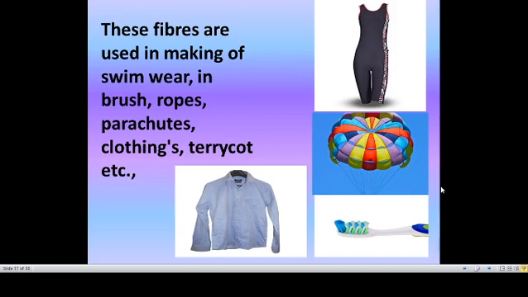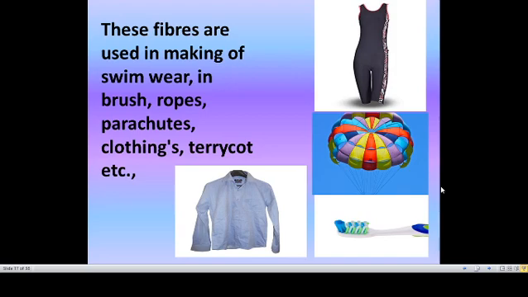So synthetic fibers or man-made fibers were developed because of the invention of chemistry from various kinds of sources. Apart from cotton, silk, and wool, these kinds of fibers were developed, and from these we make various kinds of things.